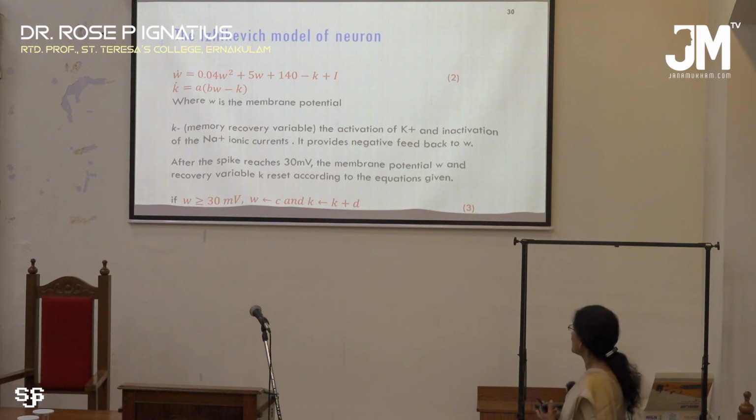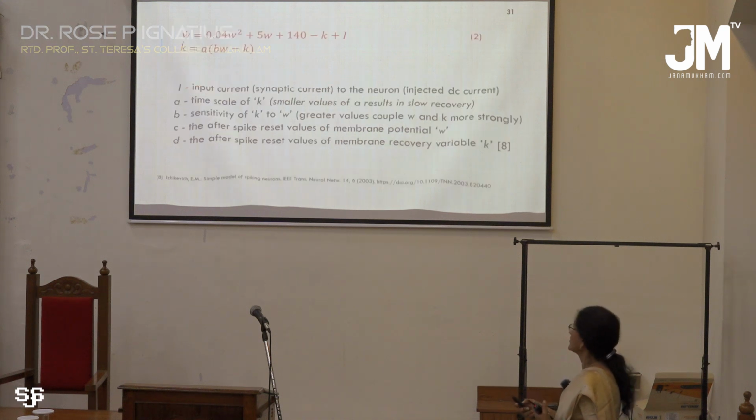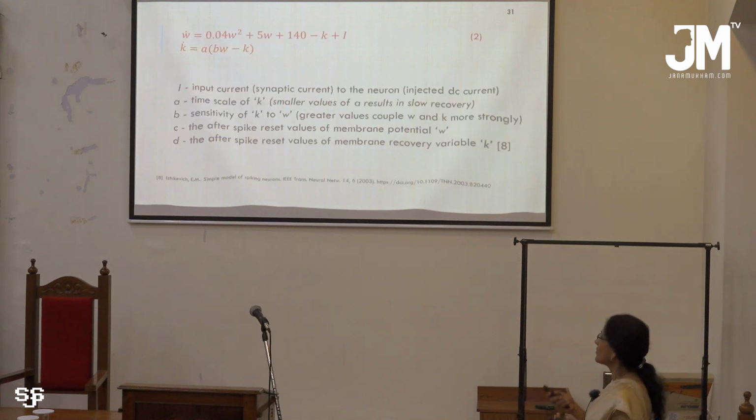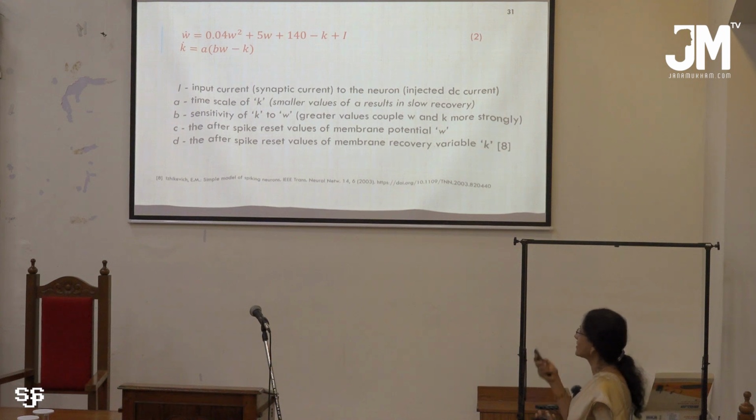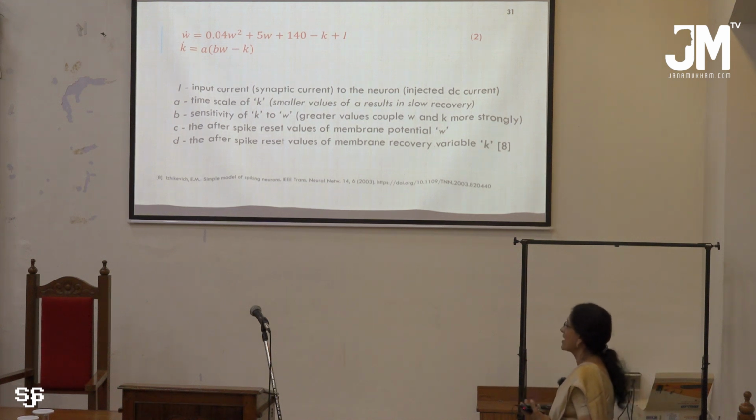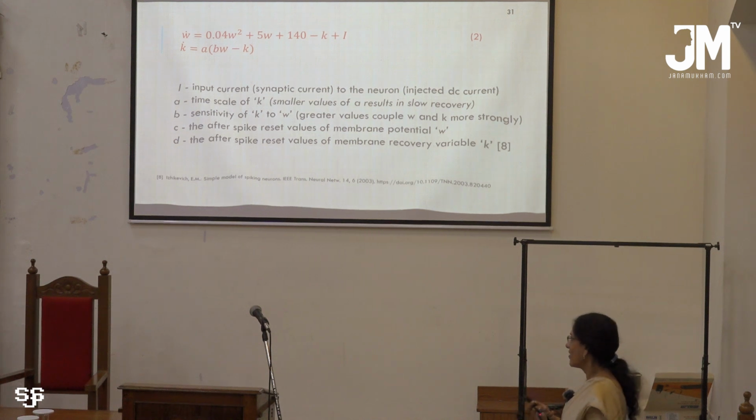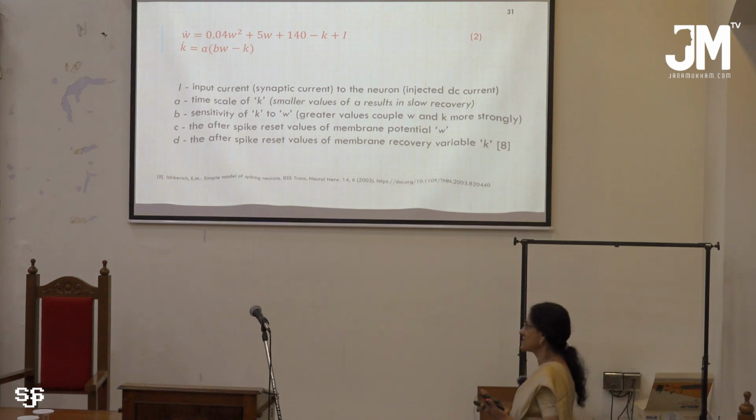After 30 millivolts, the membrane potential and recovery variable will be adjusted according to this equation. Now A, B, C, D are given different values such that the neuron spiking is nonlinear or chaotic, and at certain values of A, B, C, D, the neuron behavior becomes non-chaotic.